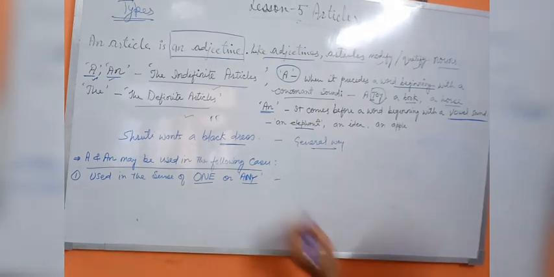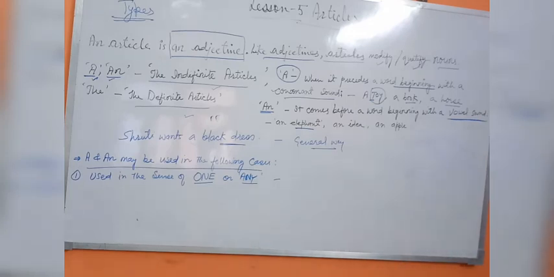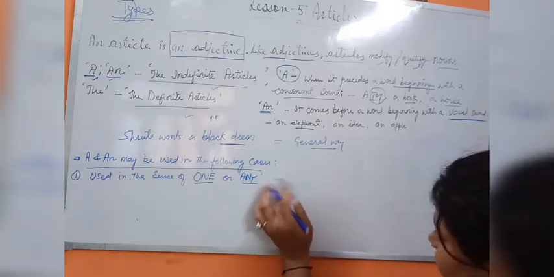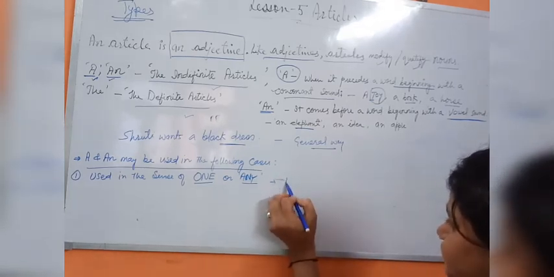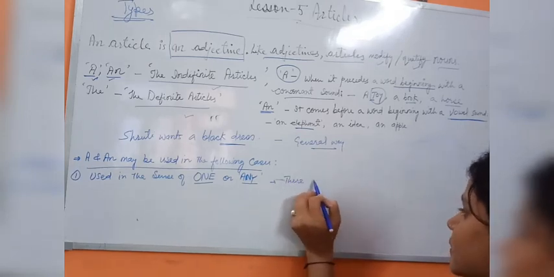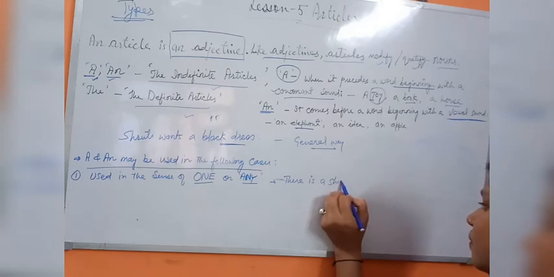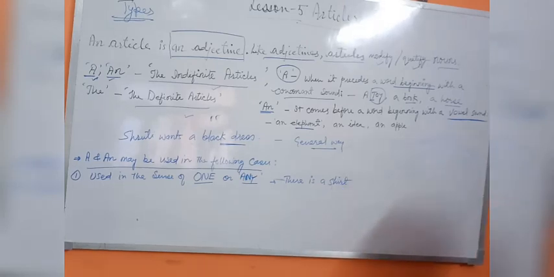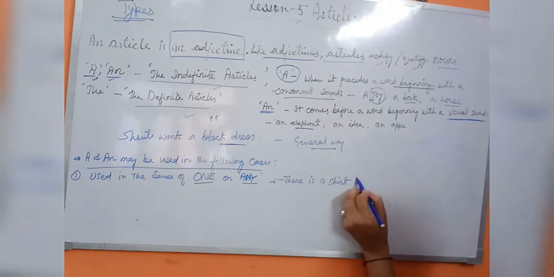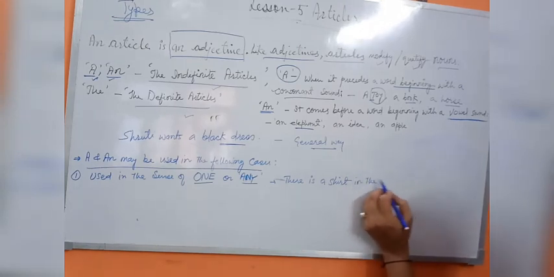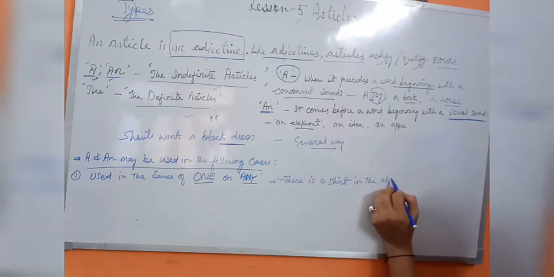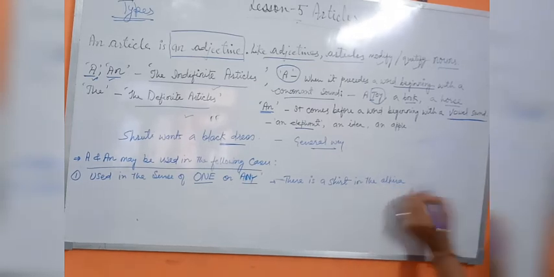Suppose I am writing one example: there is a shirt. There is a shirt in the almirah or cupboard.